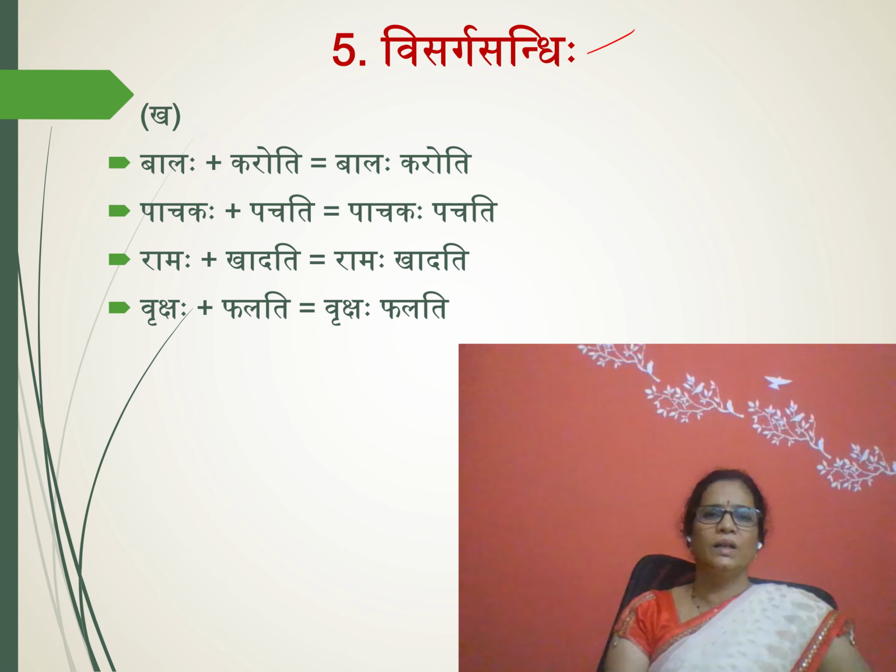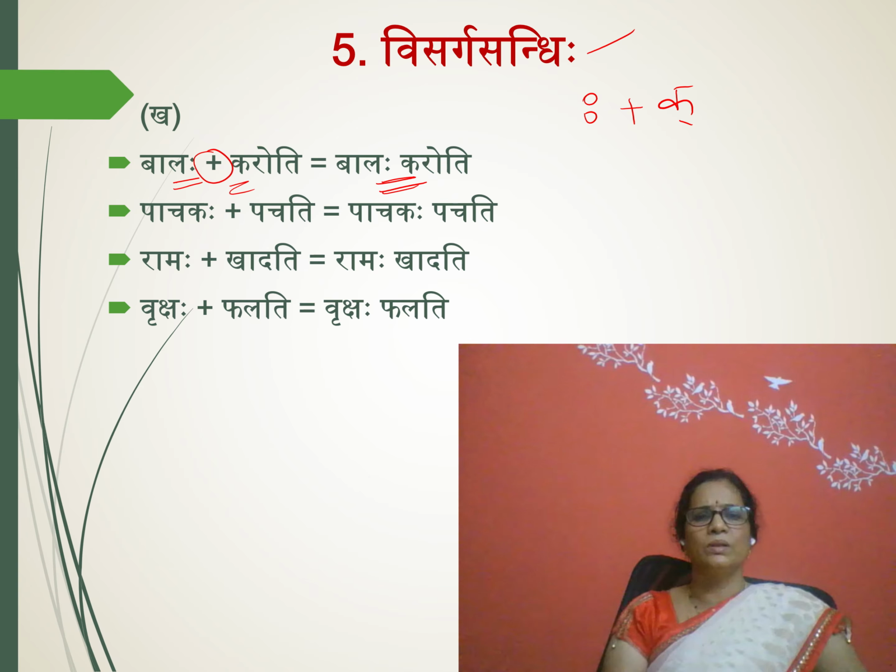Okay. Another type of Visarga Sandhi. Here if you see the word Balaha, the word ended with Visarga, the second word started with Ka. Okay. By adding these two, did you get any change? No. Here we just removed the plus and wrote Balak Karoti. The word remained the same, no change occurred. And again Ramaha Khadati. Here you see the first word ended with Visarga, the second word started with Kha. Then also no change occurred. Here we just removed the plus.